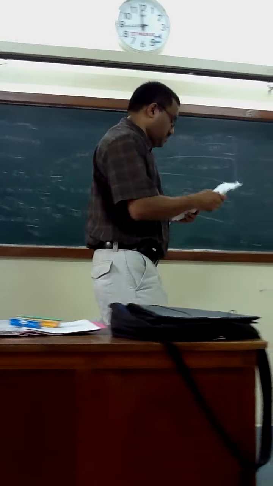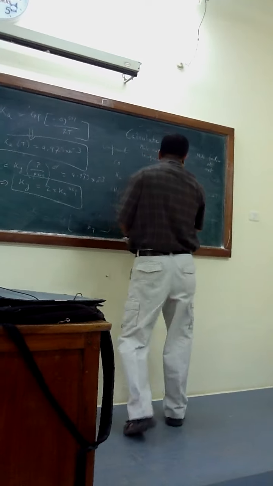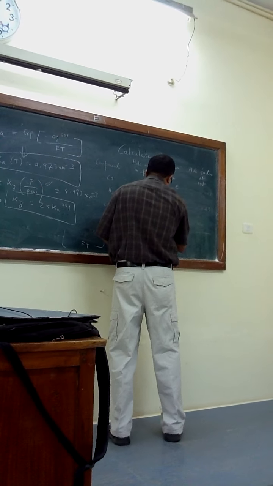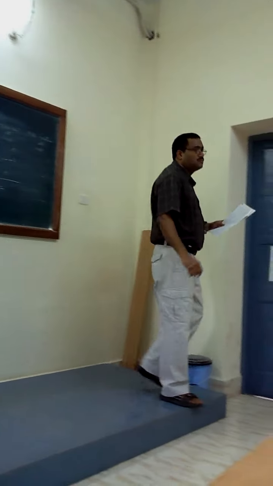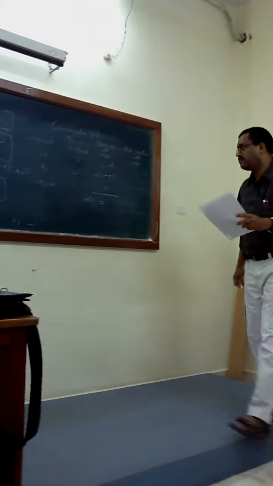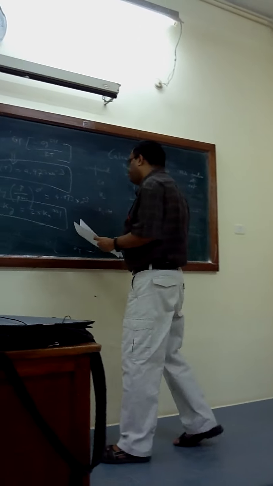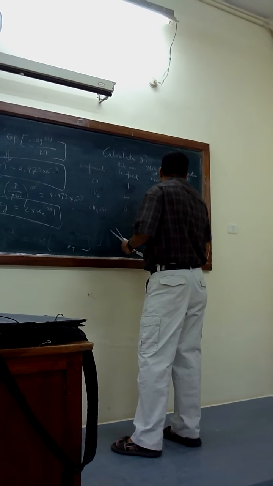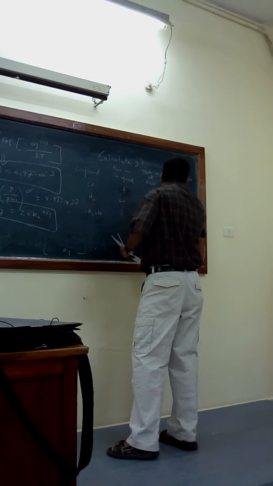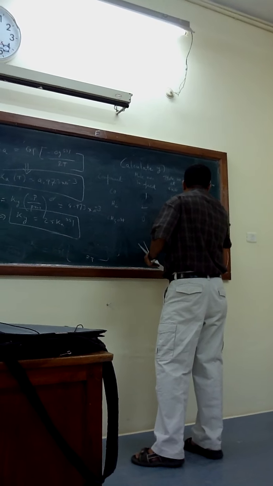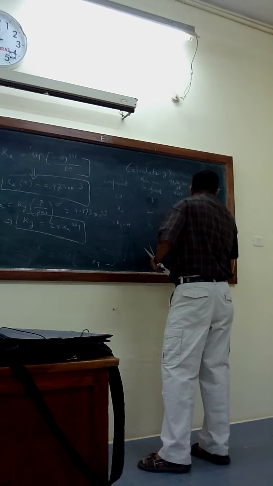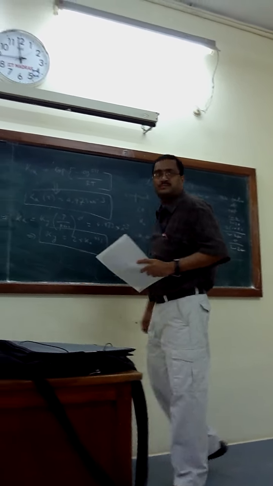Mole fraction at exit. You have to give total, no? How much is coming total? Quickly, calculate. 3 minus 2 epsilon. So the mole fractions are 1 minus epsilon by 3 minus 2 epsilon, 2 into 1 minus epsilon by 3 minus 2 epsilon, and epsilon by 3 minus 2 epsilon.